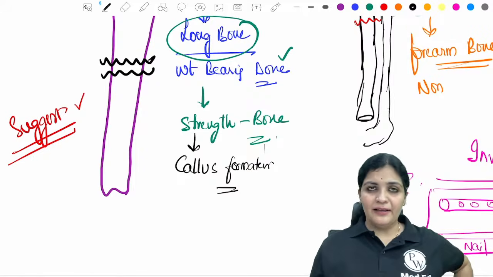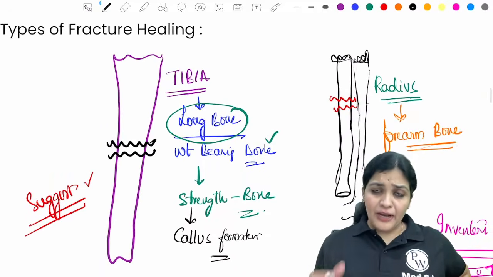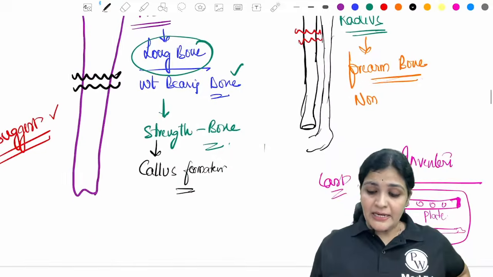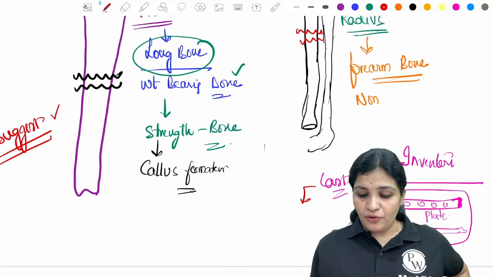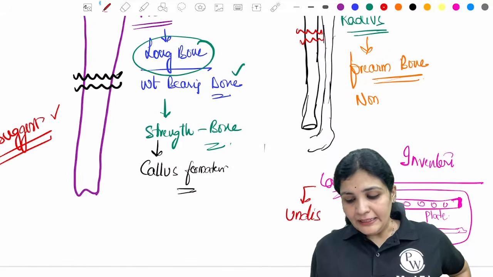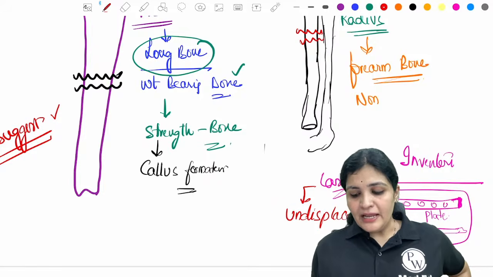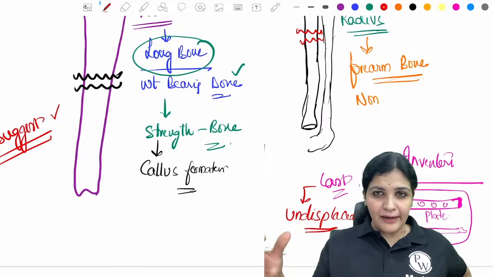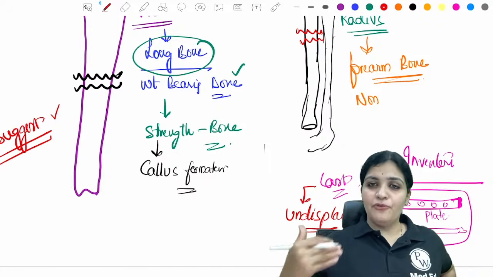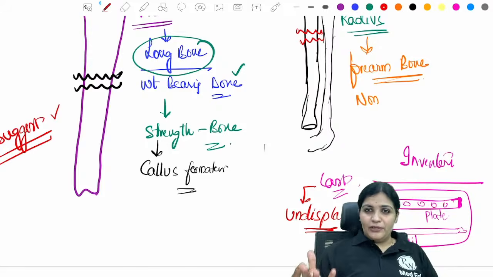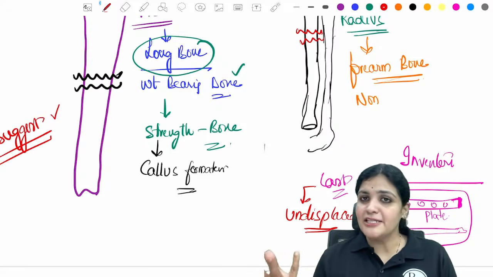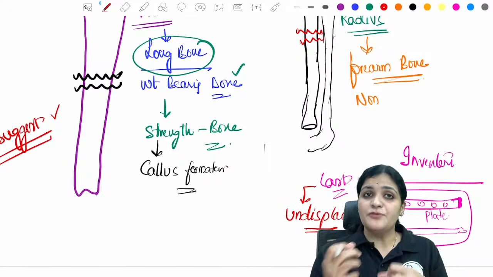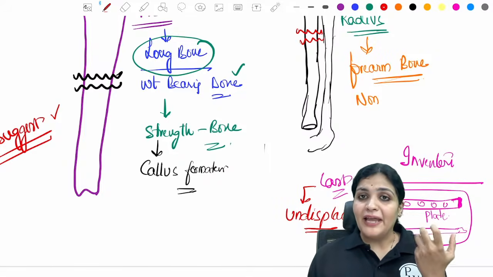With the tibia you can't give rest, and you can go for casting if it is an undisplaced bone. But again, there are disadvantages. Whenever it is a cast, you have to tell the patient not to walk for a certain period, and you have to keep checking every week for displacement. In the cast, it can get displaced, right? Because we are not holding the fragments. But if you put a nail, that means we are holding the fragments,